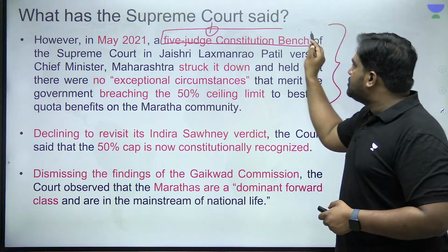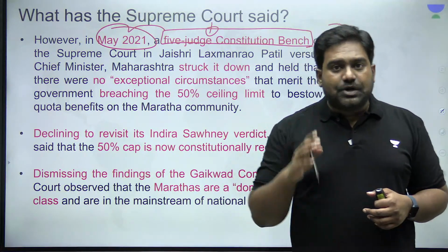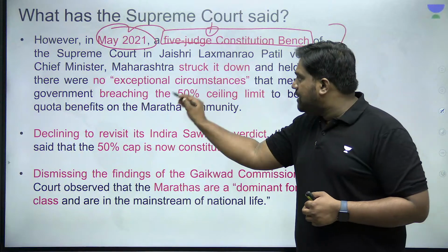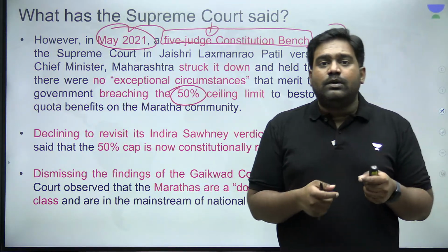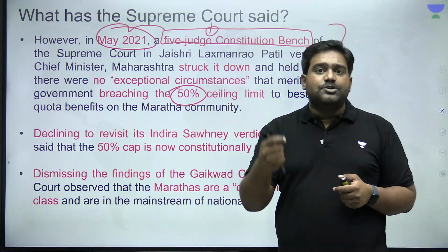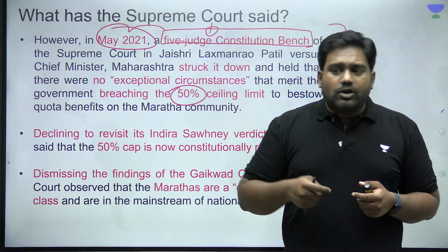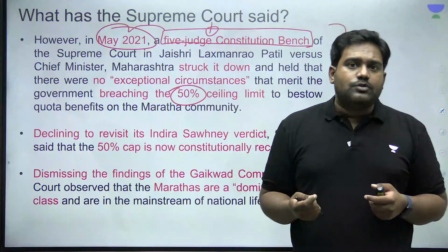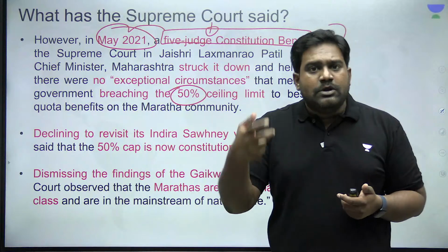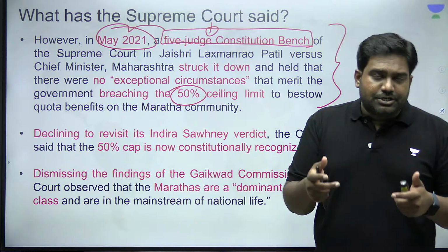A 5-judge constitution bench, which was examining the constitutional validity of this reservation, struck it down as unconstitutional. Why? Because it breaches the 50% ceiling that the Supreme Court had laid down in the Indira Sawhney judgment. According to the Supreme Court, the findings of this commission were not enough to justify that Marathas are backward, because every other independent report, including the report of the National Commission for Backward Classes, does not recognize the Maratha community as a backward community. So the Supreme Court saw through the political intentions.